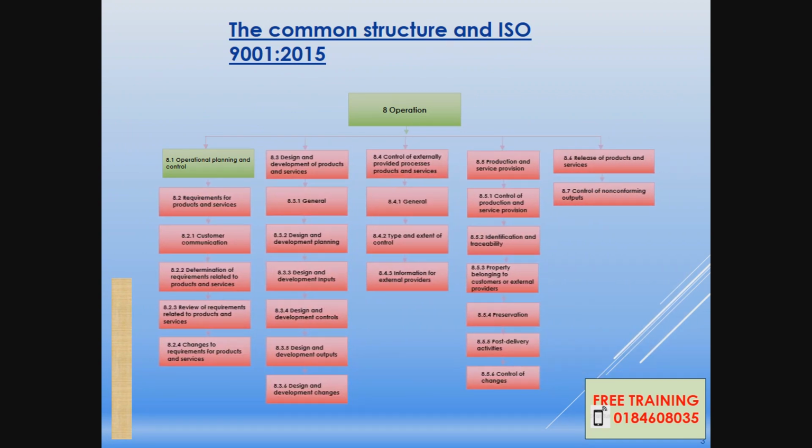So these are mainly the clauses as I mentioned just now. And within the clause there are sub-clauses. For example, 8.2 here, we have many sub-clauses. 8.3 also has many sub-clauses, 8.4 also many, and 8.5 many sub-clauses. Important, you no need to remember all these sub-clauses. You remember your department, and the requirement for your department or your section, and what you need to do, what you need to prepare, records you need to have, what procedure you need to have. That's all.